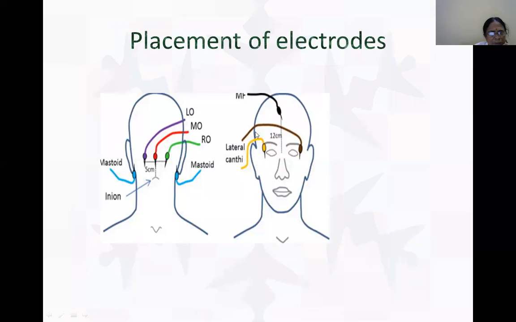The placement of the occipital electrodes is a master process. Here, these three electrodes are kept. We have a specific color for each electrode, and at least a 5 centimeter gap should be there in this region. The electrodes are also placed laterally on either side. This is the procedure.